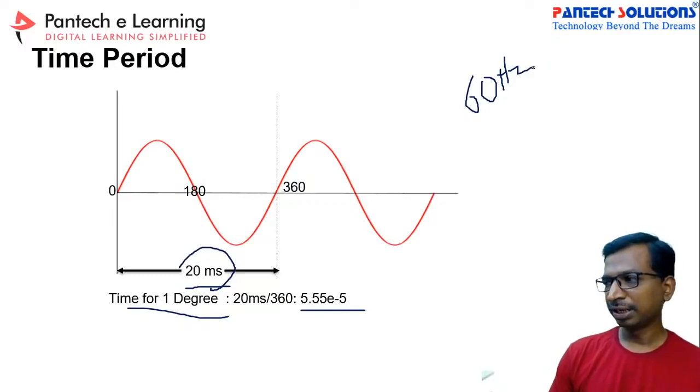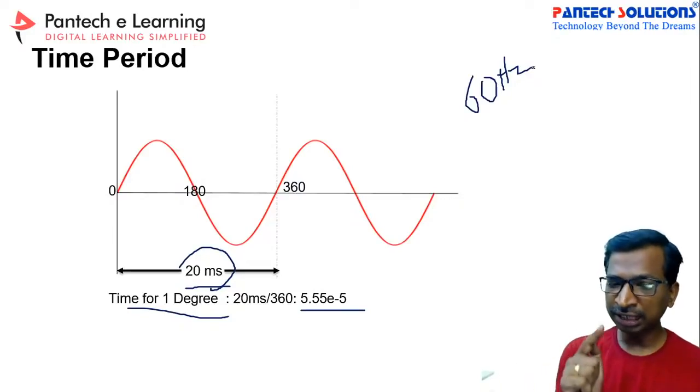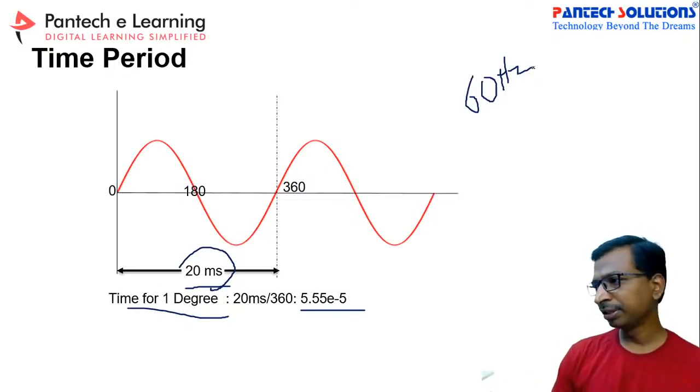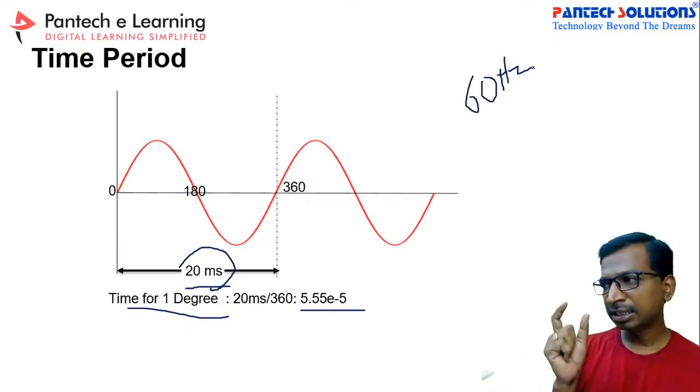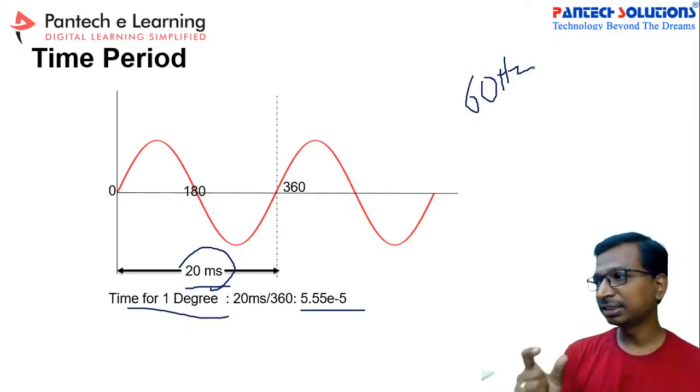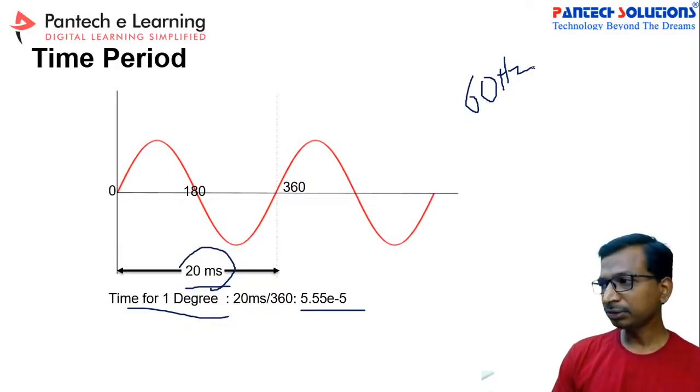Yes, Vishnu, correct, exactly. 1 divided by 60 is the total time period. Now you have to calculate what is the time period for 1 degree, not 360 degree, 1 degree. Yes, Jubin. Yes, Shafi. Yeah, Simpson, correct, exactly, 60 hertz. That is the total time period. And the time period for 1 degree, the 1 degree time period for the 60 hertz system. It won't be the same, Mr. Ganesh.